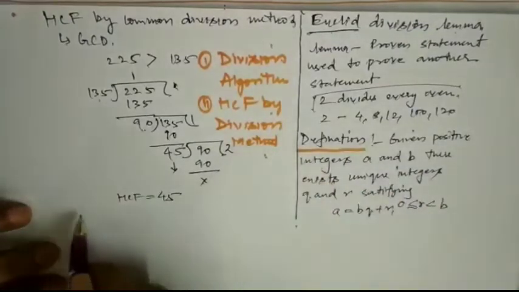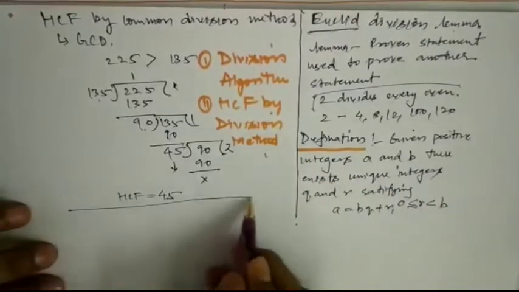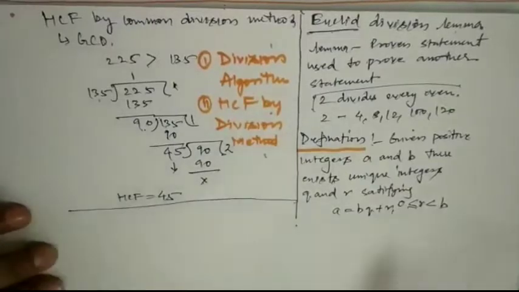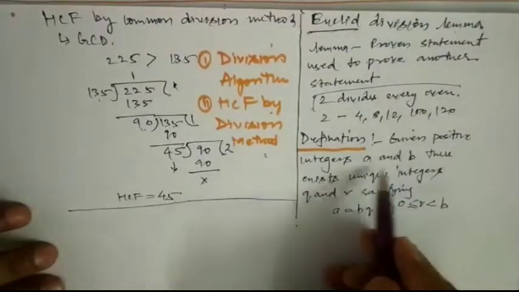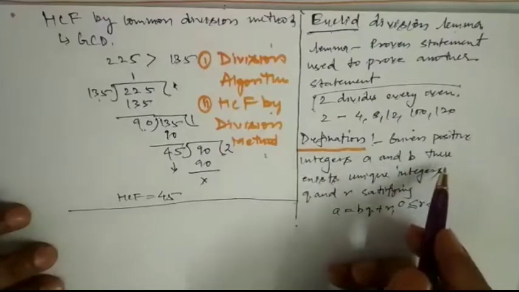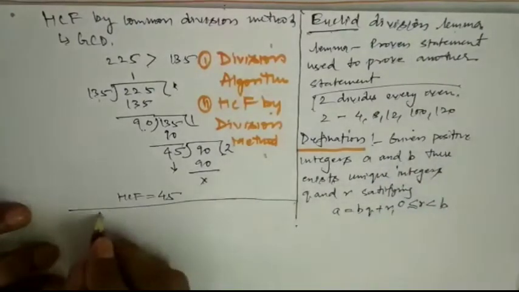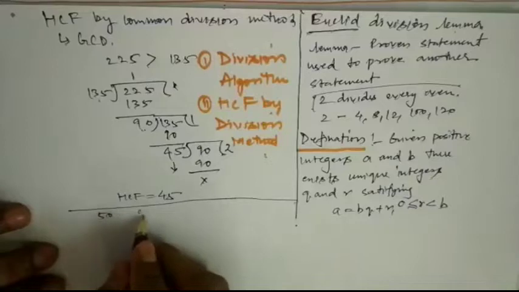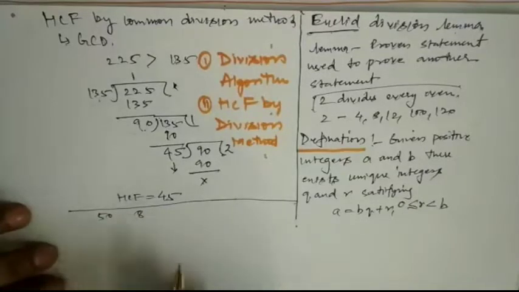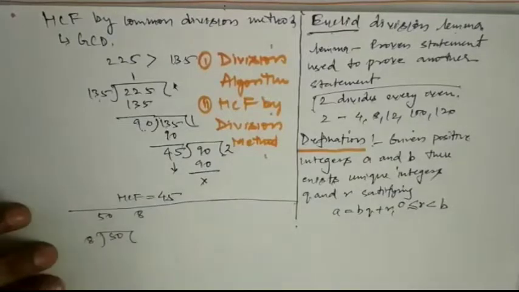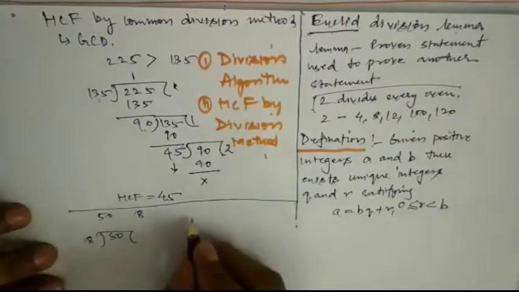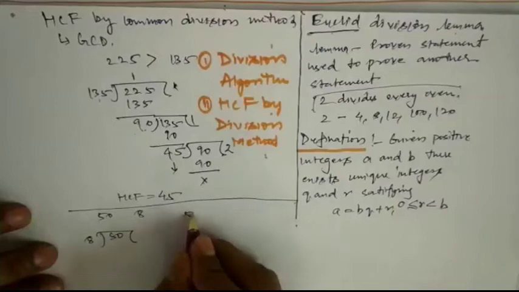Now we will understand it. Okay. So what is given to you? Given positive integers a and b. We can take any two positive integers. Let me take 50 and 8 जो हमने पहले लिया था. Now divide it, 50 divided by 8. Okay, इसको divide करेंगे तो क्या आएगा? What you will get? You can write 50 and 8.